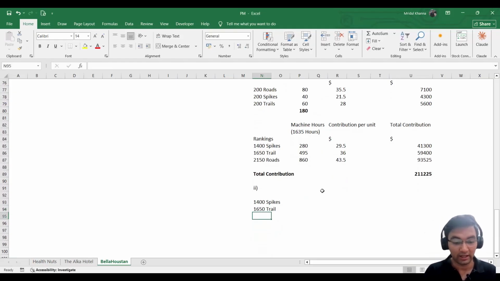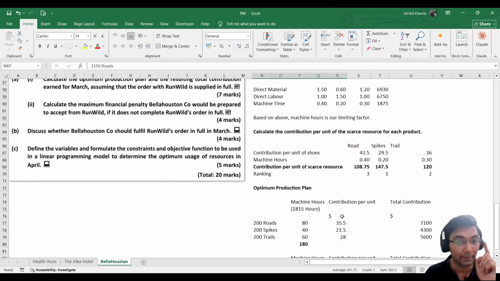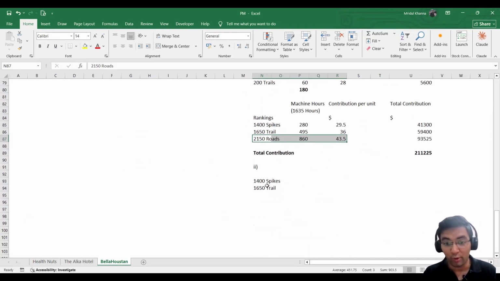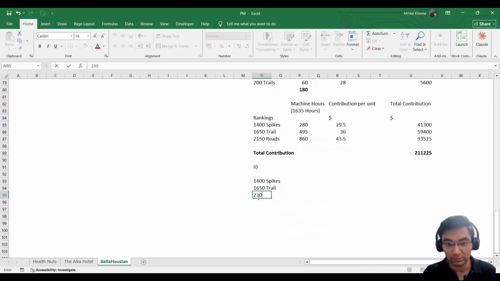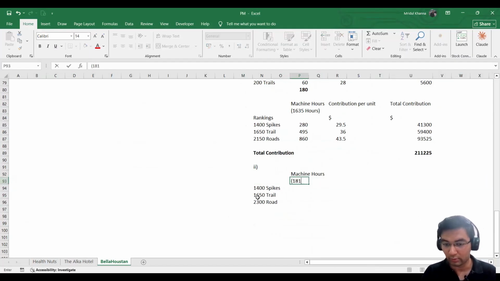So trail, and then we are not picking up this, we are picking the actual demand for the road shoes in the market, that is 2300 pairs, because now first we are producing the shoes for the general market, and now we have the machine hours available. I'll just write here: it is 1815 hours available to us.